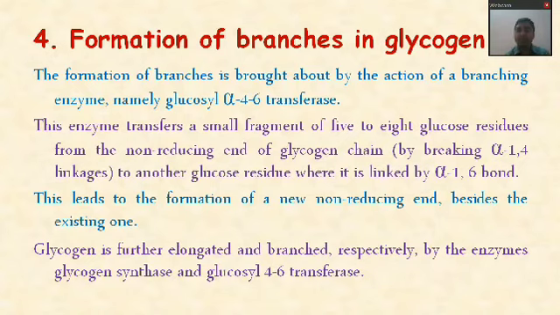So glycogenesis is somewhat simple as compared to glycolysis. Only two enzymes: glycogen synthase, due to which there occurs formation of the linear chain of glucose residues with the 1,4 bond, and glucosyl 4,6 transferase, due to which there occurs the formation of the branches.